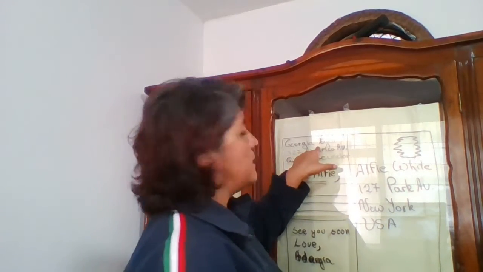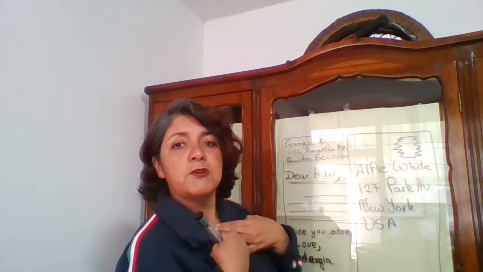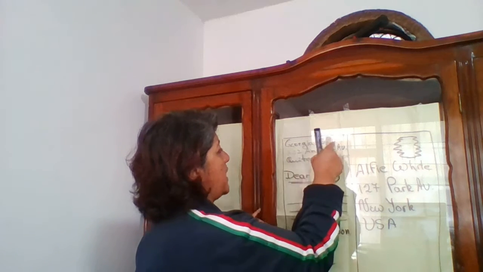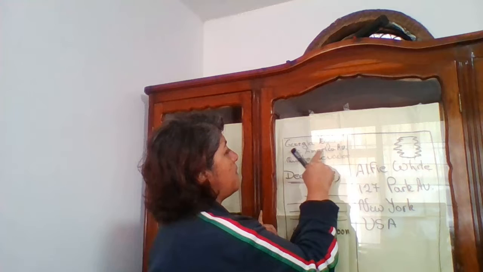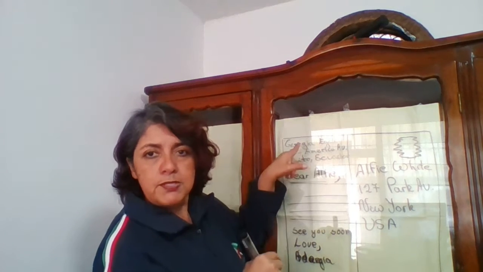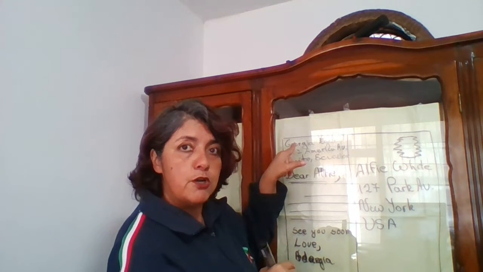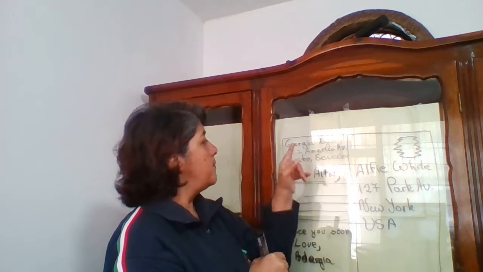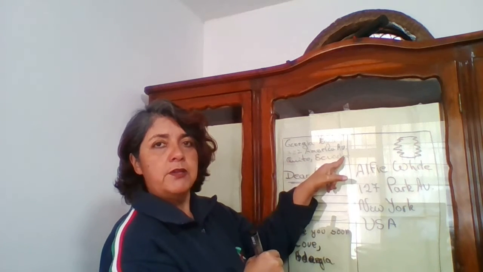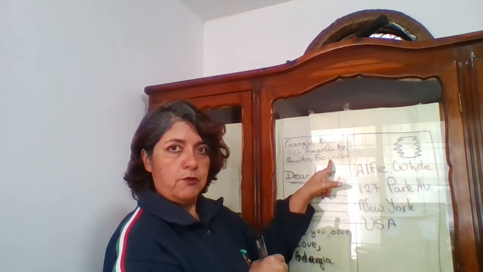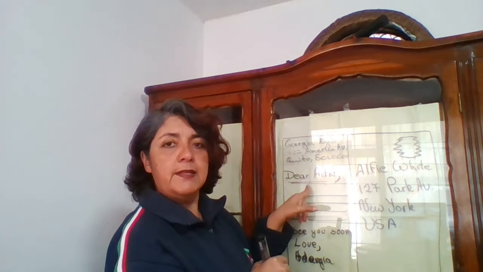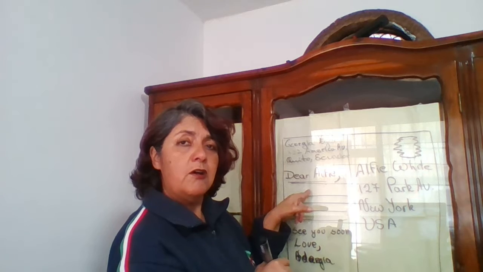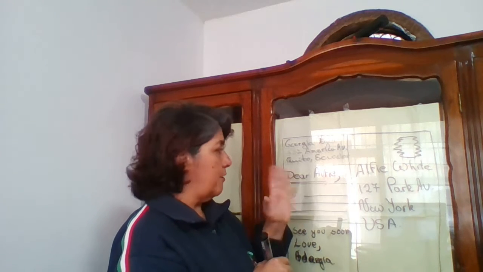Now, what is the way that we write a postcard? First, here I write the person who writes the postcard. Let's suppose I'm going to write it. Georgia Egas, 322 America Avenue. Remember that we always write the number before the street or the avenue. 322 America Avenue, Quito, Ecuador. Then the salutation to say hello, dear Alfie, okay?